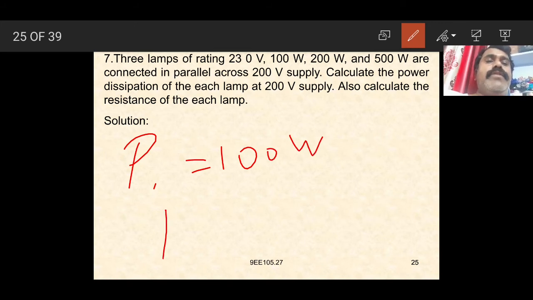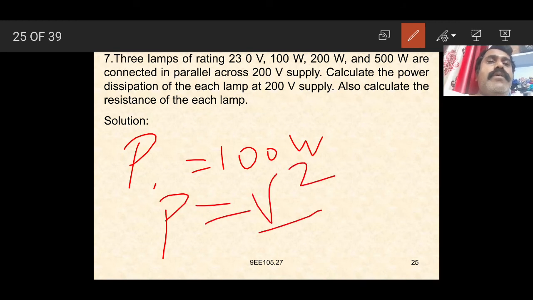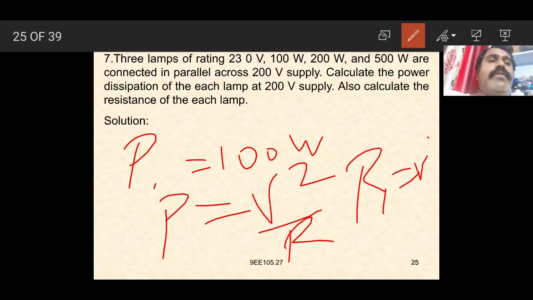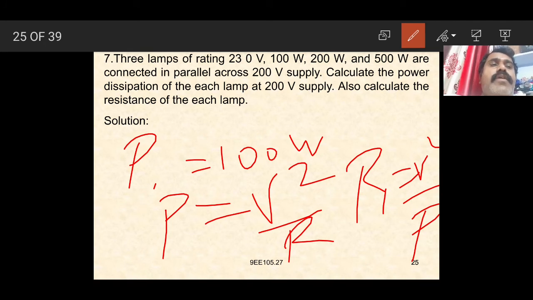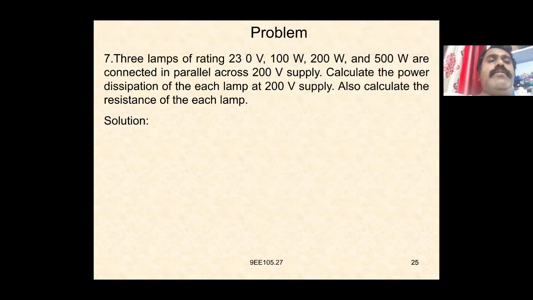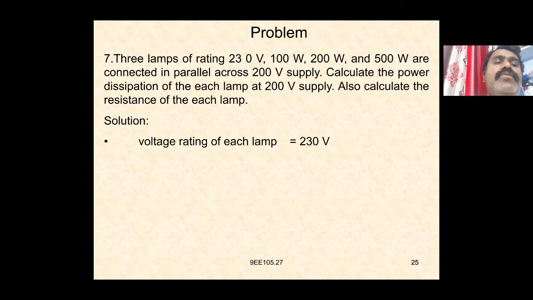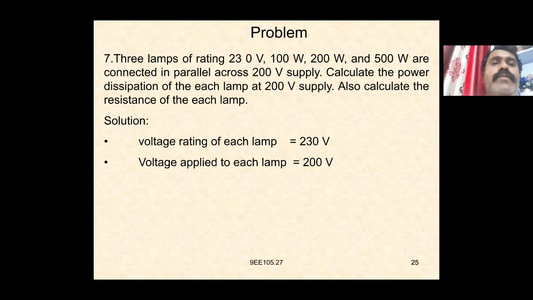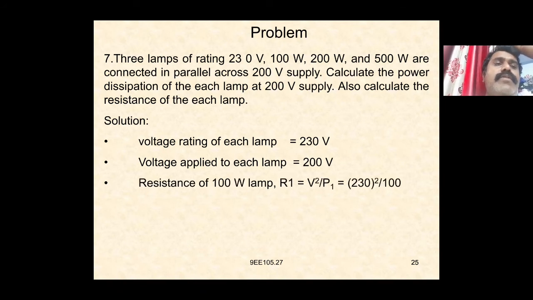We know the equation P is equal to V square by R. The lamps are connected in parallel, so we can say R is equal to V square by P, because we can calculate the resistance of each lamp, R1, R2 and R3. So R1 is equal to V square by P1, that is 100 watts. R2 is equal to V square by P2, R3 is equal to V square by P3. First, the voltage rating of each lamp is 230 volts, and the voltage applied to each lamp is 200 volts.